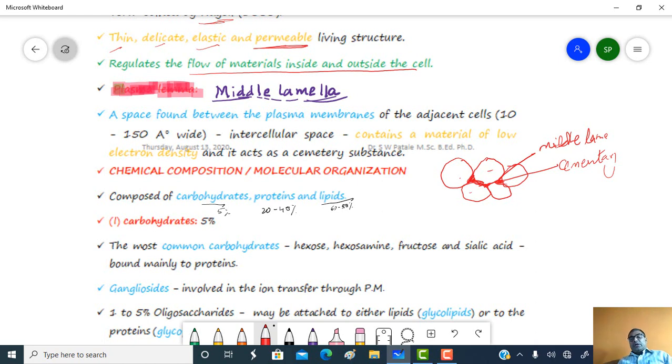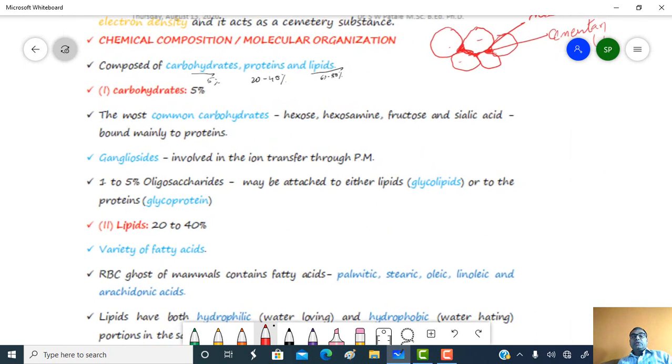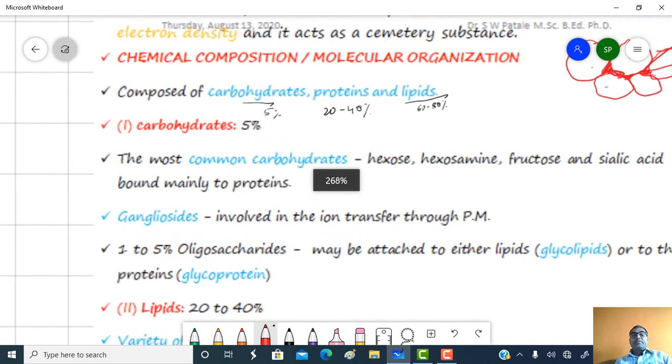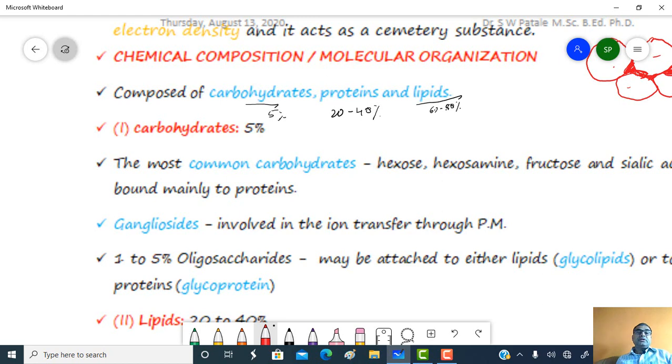Okay, chemical composition or molecular organization of the plasma membrane. Chemically, the plasma membrane consists of three major components. First one is carbohydrate, second one is protein, and third one is lipid. Here lipids are present about 20 to 40%, while proteins are present about 60 to 80%.